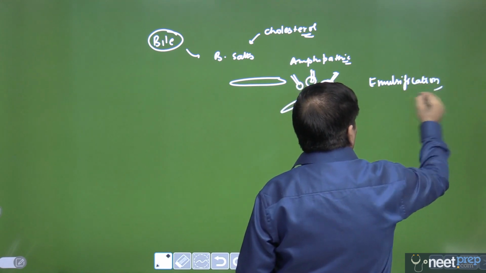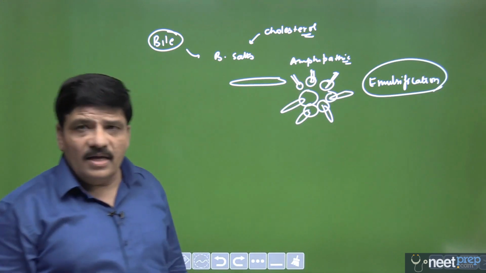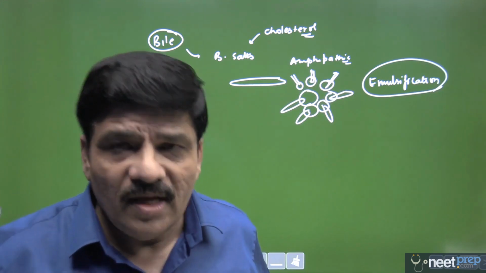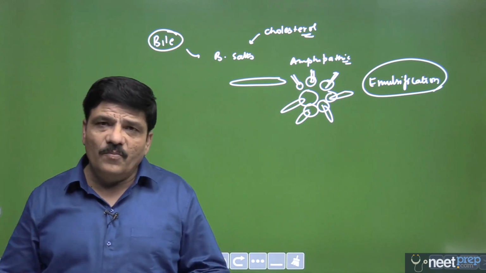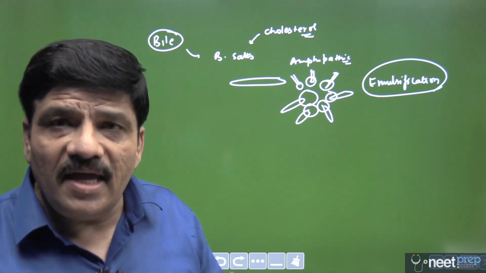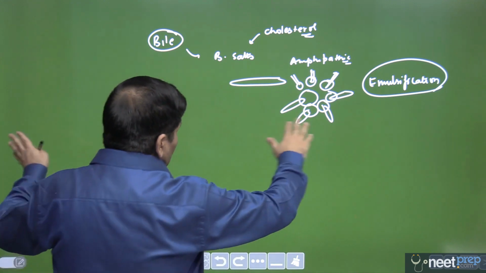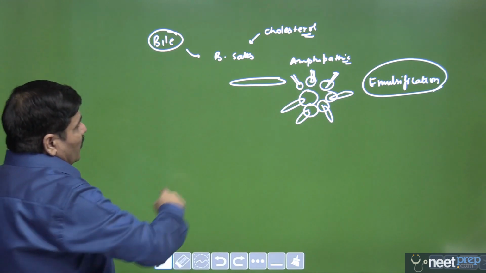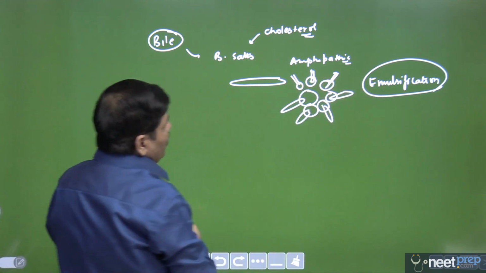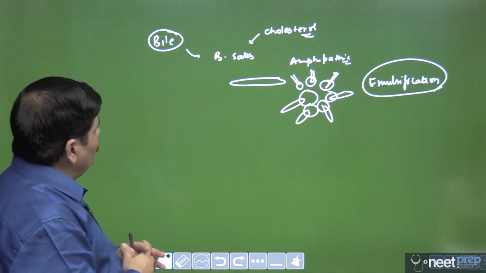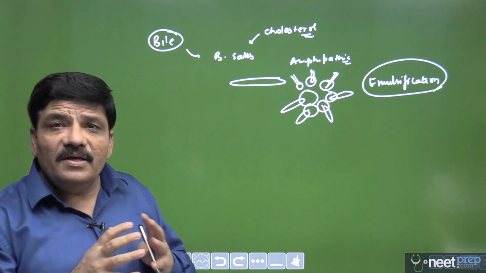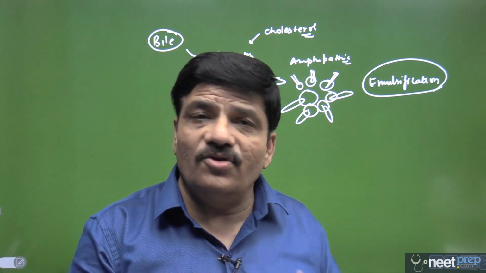Incidentally, the secretion of bile overall must be alkaline, because you do not want any secretion to be acidic, and around 700 ml of bile is produced per day. So this is the question that they can ask you from bile. And please remember what exactly is emulsification and what is the nature of bile salts, and the precursor is cholesterol.